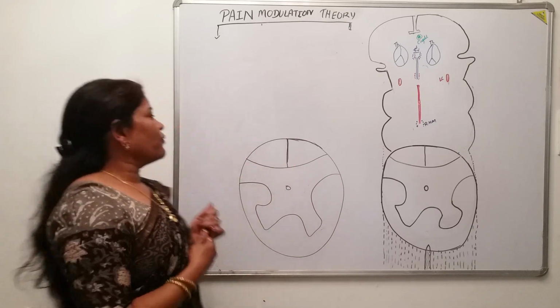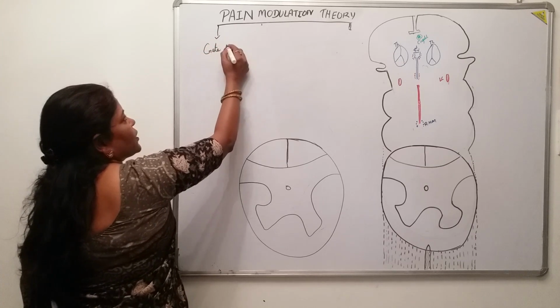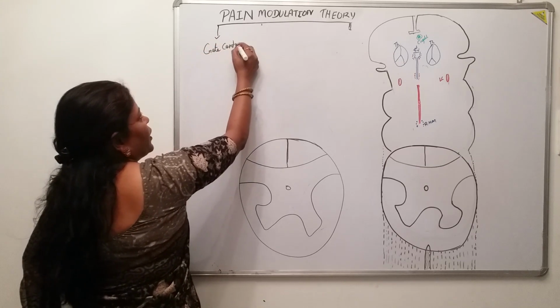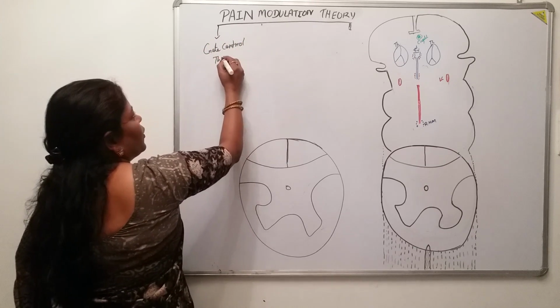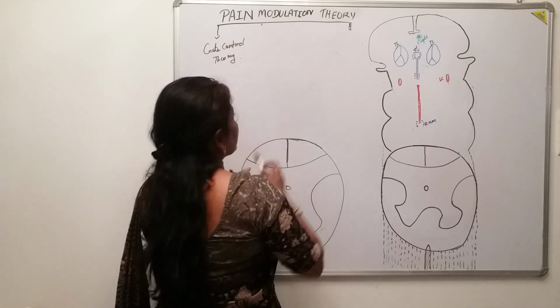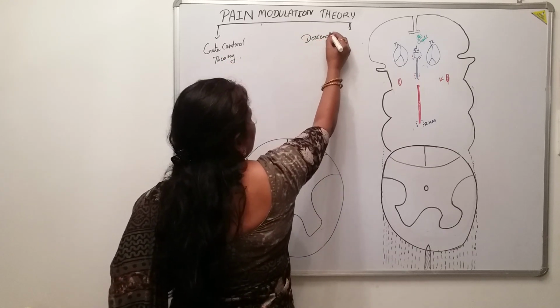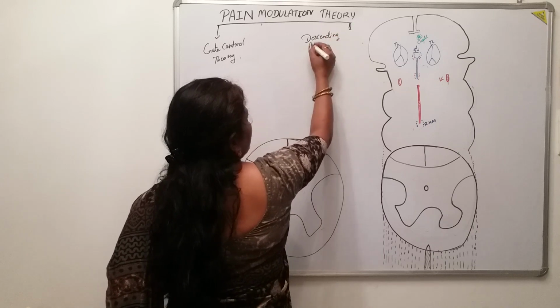Both the theories: first is the gate control theory, and the second one is the descending analgesic system.